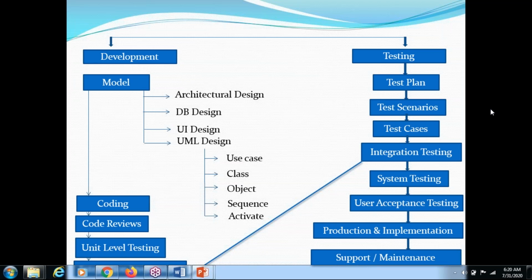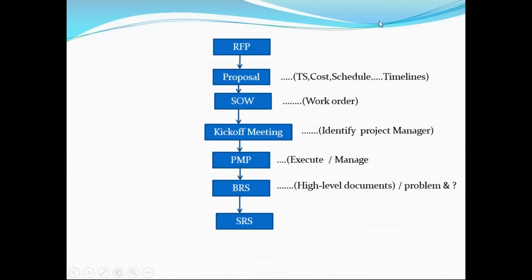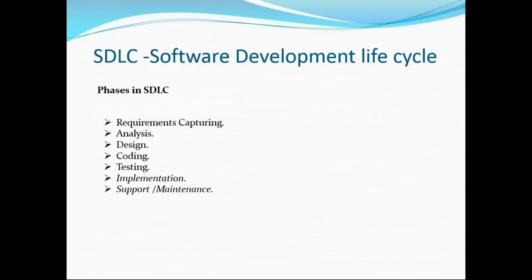what? Design. Design again has two types: low level design and high level design. Low level design can be easily understood. And what about high level? The high level document can easily be understood only by those who have knowledge in that particular area. So once the design part is done, the developer starts doing the coding. Once the code is done, the testers are involved after the coding.